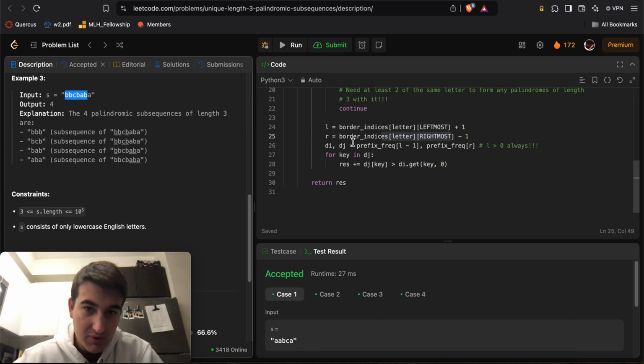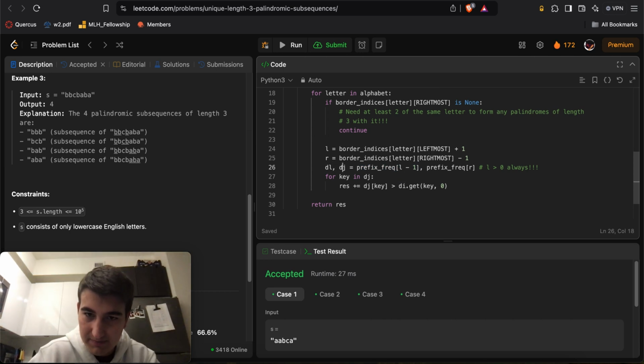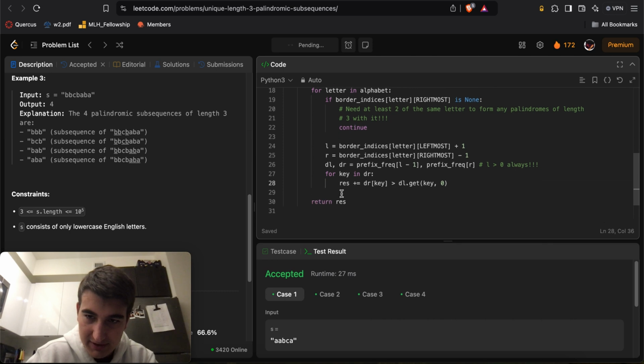But essentially, let's grab that dictionary. Here I should really call this DLDR. It's just that I had it as another function beforehand, so that's why I had it that way. So yeah, I'll just submit it with DLDR.